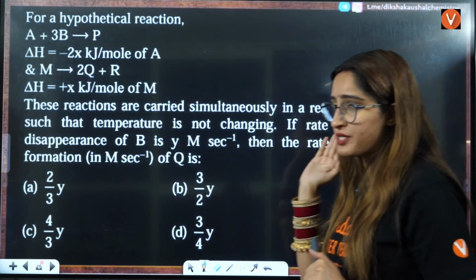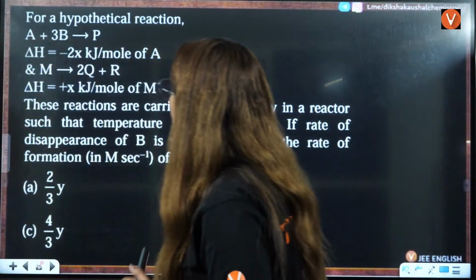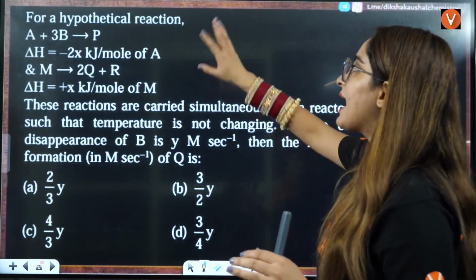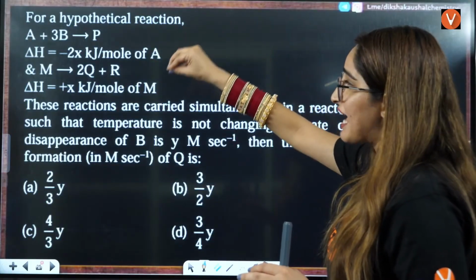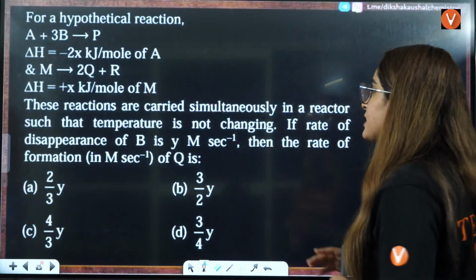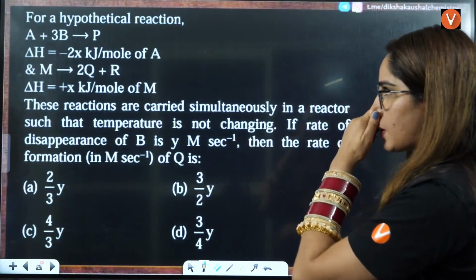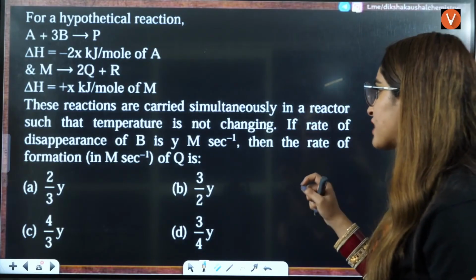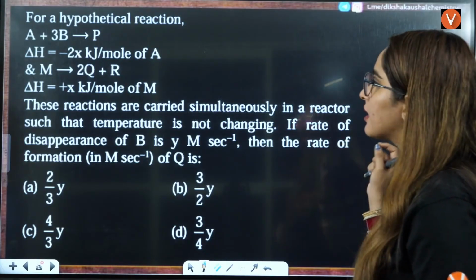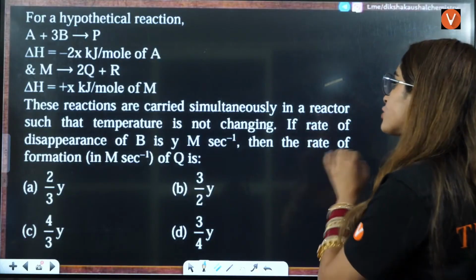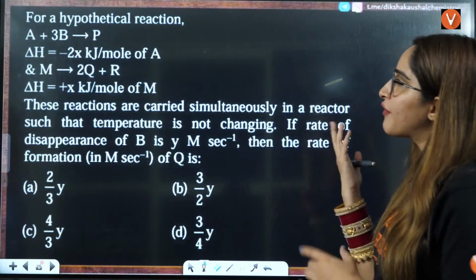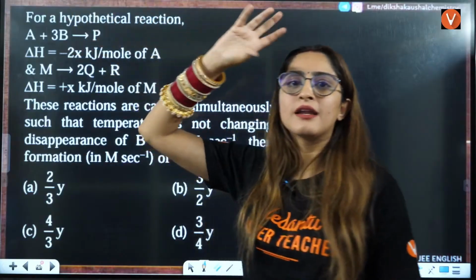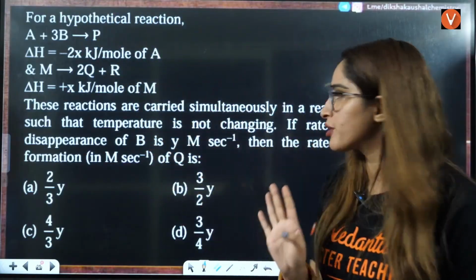Chalo, firstly read out this question, what they are telling you. For a hypothetical reaction, some hypothetical reactions are given to you. Delta H is given for the first reaction and for the second reaction. This is 2x and this is x. That one is exothermic, that one is endothermic. These reactions are carried out simultaneously in a reactor such that the temperature is not changing. They are going on simultaneously, but there is no common reactant or product here. That you should remember.